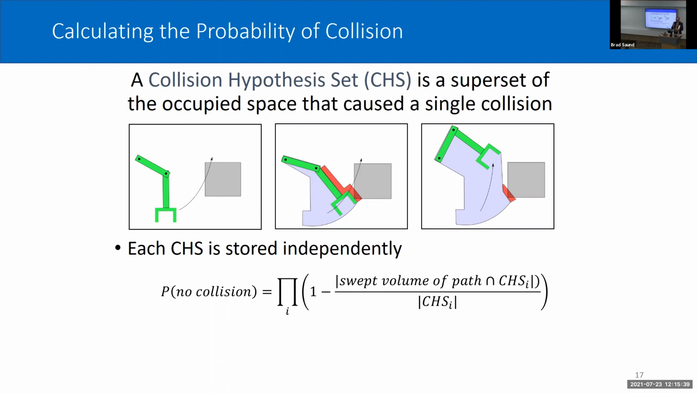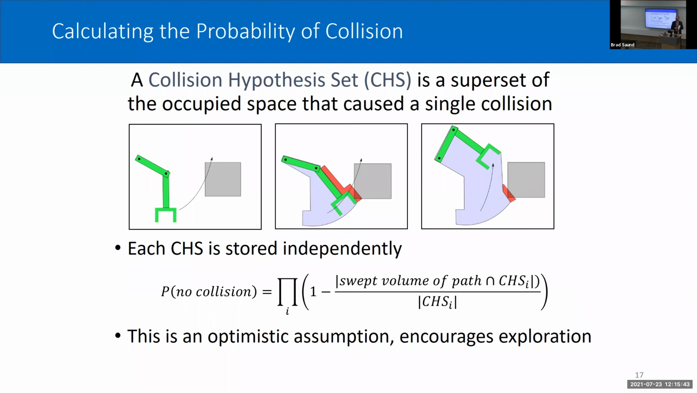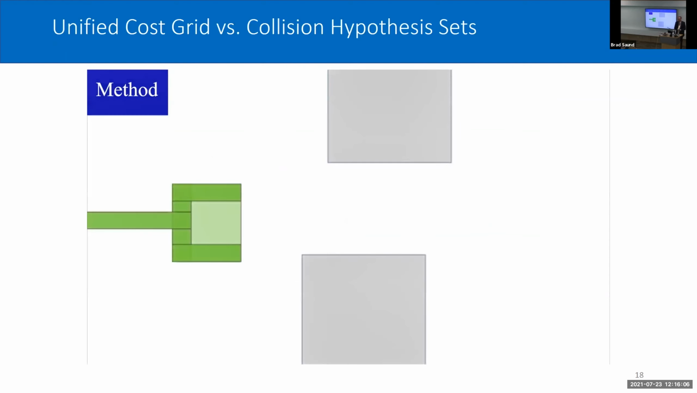So I just want to point out there are assumptions baked in here. In particular, it's an optimistic assumption. We're assuming that unknown space is free, at least until we encounter a contact. And then we're also assuming the minimum occupancy of each of these collision hypothesis sets. So these assumptions, I think, are a great starting point, and they encourage exploration. As I'll talk about later, it'd be much better to have better priors over the world, but this is a good know-nothing start.